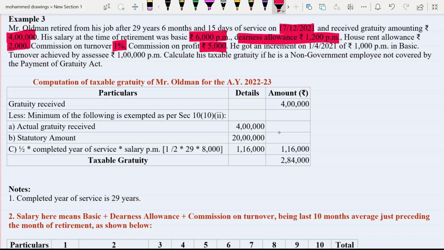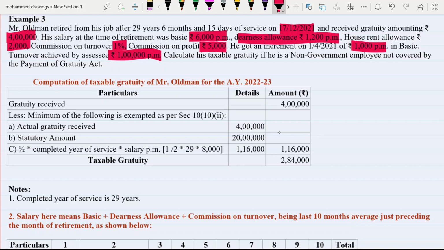He got an increment on 1/4/2021 of rupees 1,000 per month. This will make a difference because there is a change in basic salary from April 2021. So your basic salary from 1st April 2021 is 1,000 increased. Now turnover achieved by the employee is 1 lakh, and this is also important because commission is given on turnover, so you have to take 1% of 1 lakh per month. Now calculate his taxable gratuity.